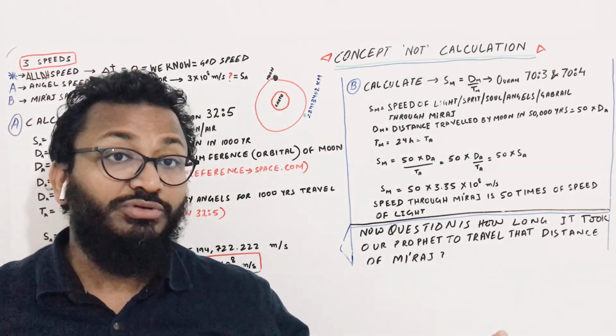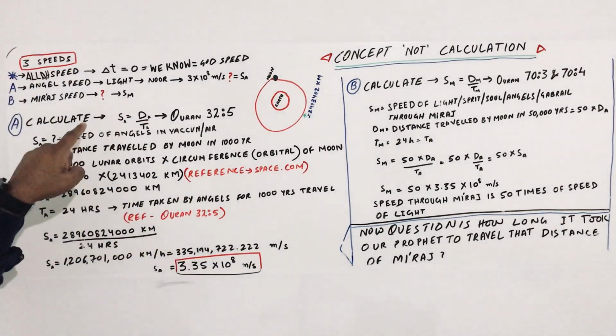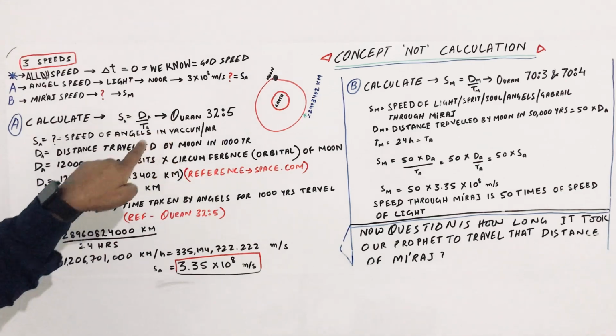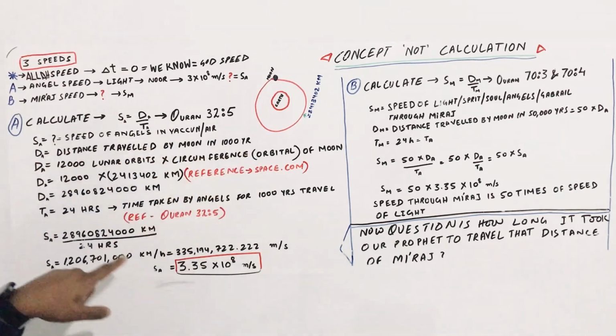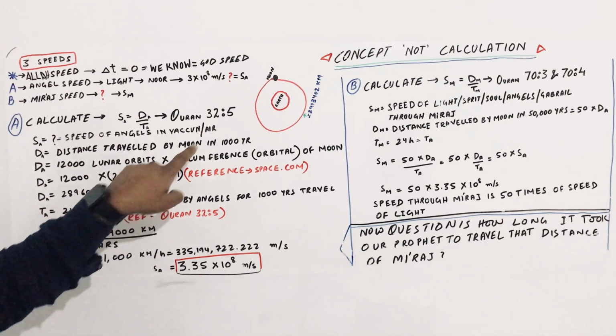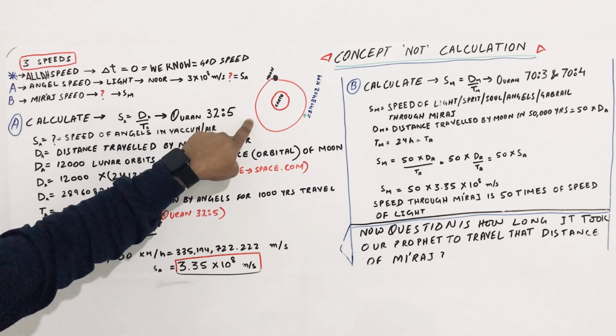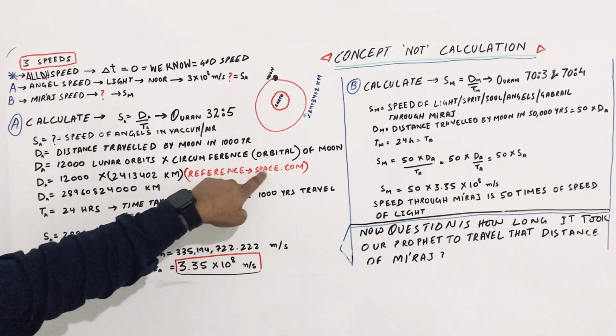So we will put this into the equation: speed is equal to distance upon time. Here we will put d, the distance traveled by the moon in 1000 years, which we calculate. To calculate this, we need the circumferential perimeter of the moon, which we will take from space.com.